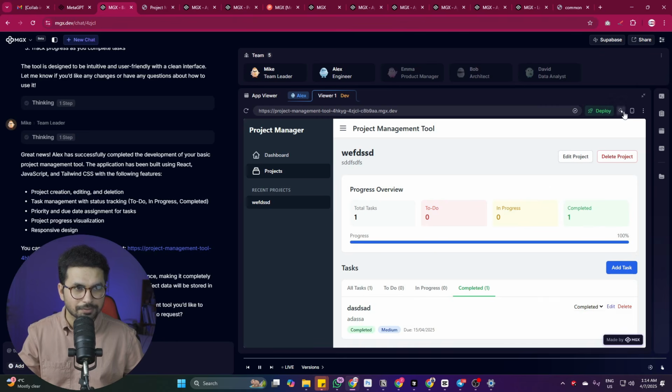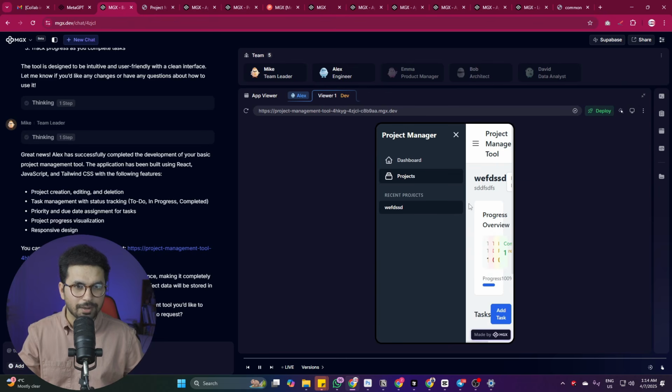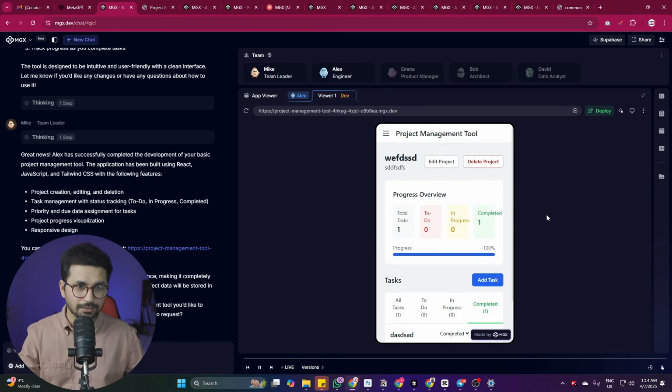We can just deploy this version as well. We can even check this mobile preview as well. The mobile view is not that good, but if you close this left panel, you can see right now the mobile view is fixed as well.